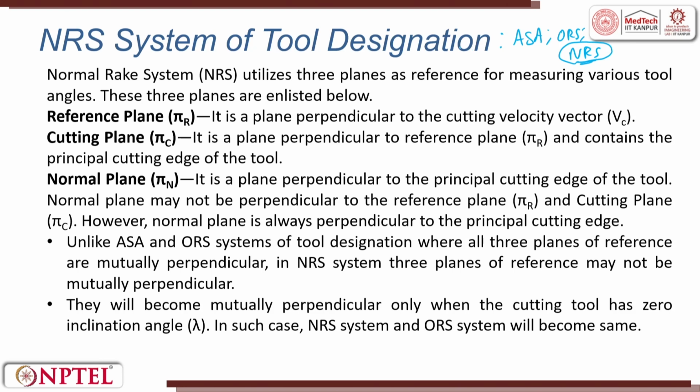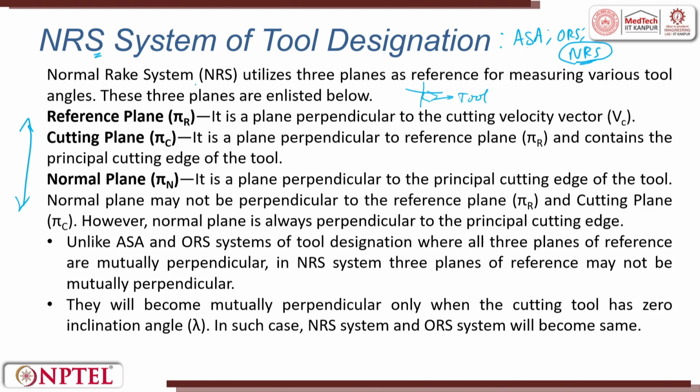If that is the case, you have to have references. So the NRS system will have 3 reference planes. With these 3 reference planes, you figure out the angle deviation from these planes, and then you figure out the end cutting, side cutting and edge cutting angles. The NRS system utilizes 3 planes, and ASA and ORS also use the same. The only thing that matters is the angle between the planes. Based on that, we keep the tool as reference and try to understand.